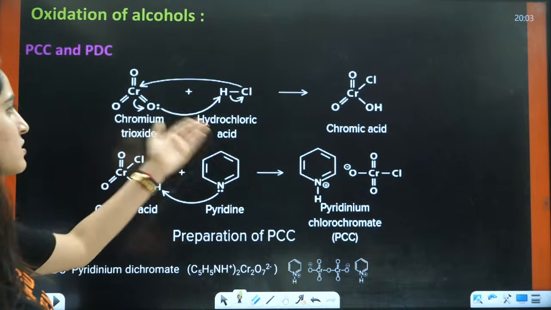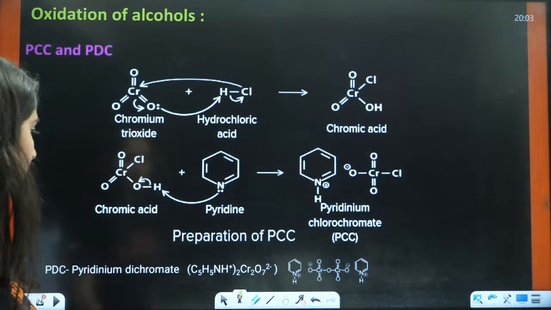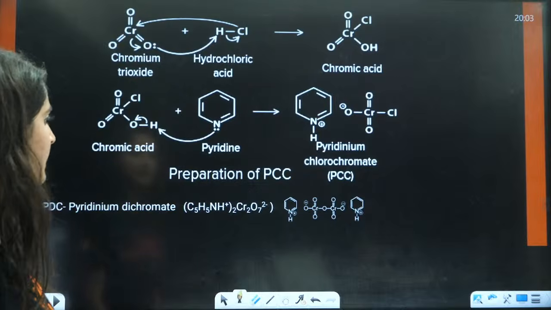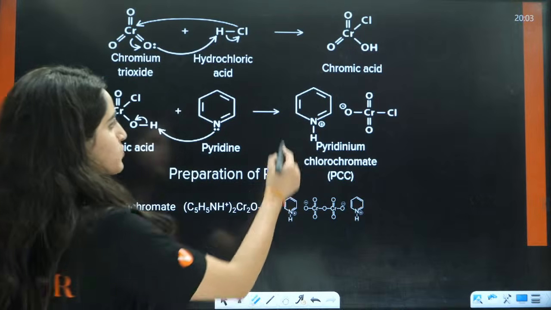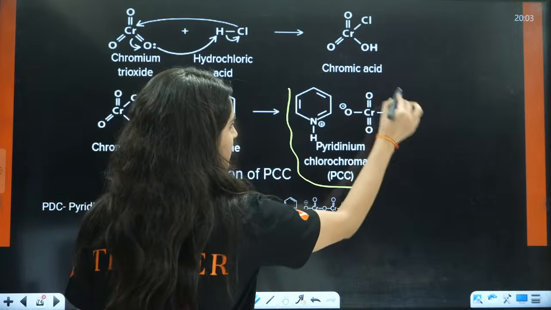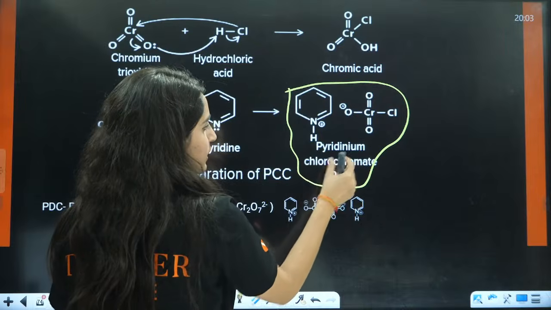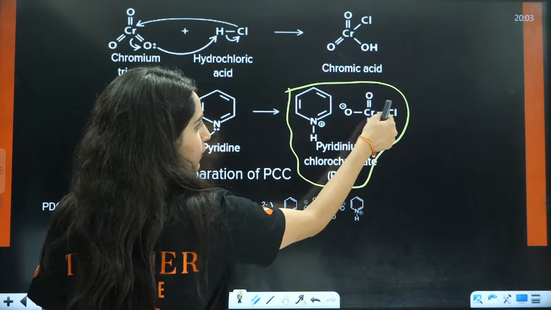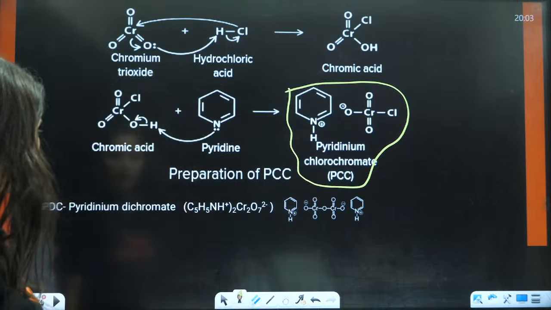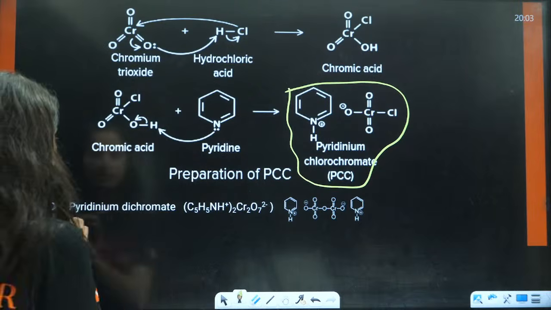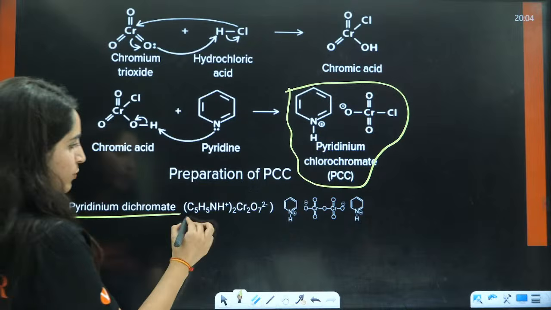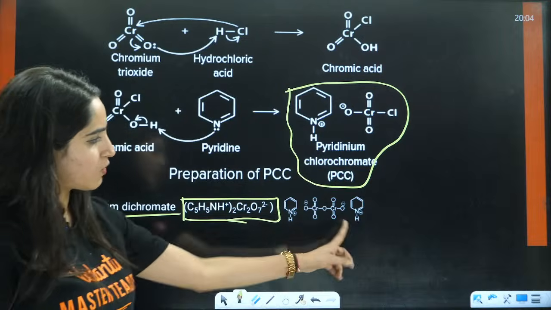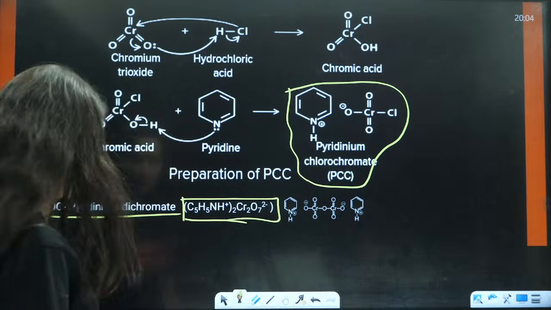This is the structure of PCC, PDC. You can go through this structure. What is PCC? This is pyridine, and this is chlorochromate, that is chloro and chromate. And what is PDC? This is pyridinium dichromate, that is your PDC.